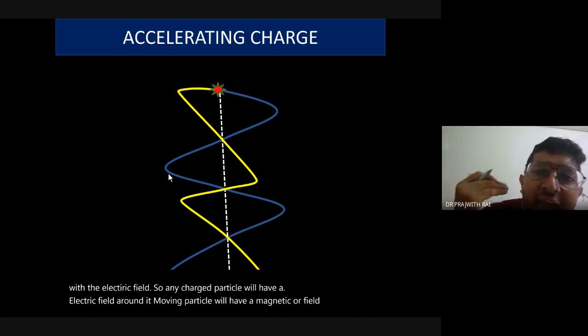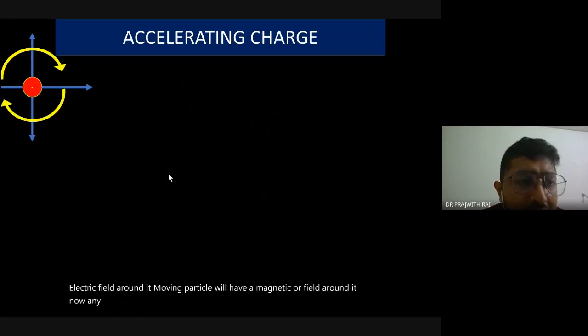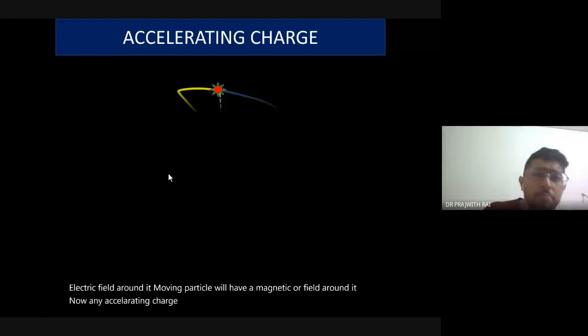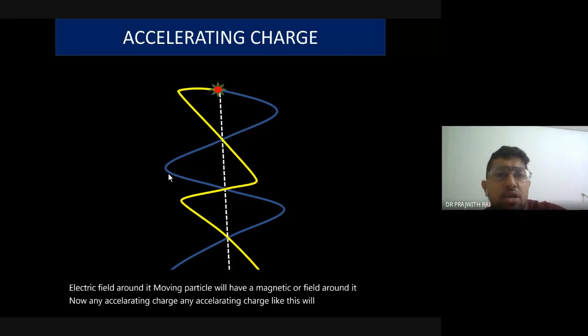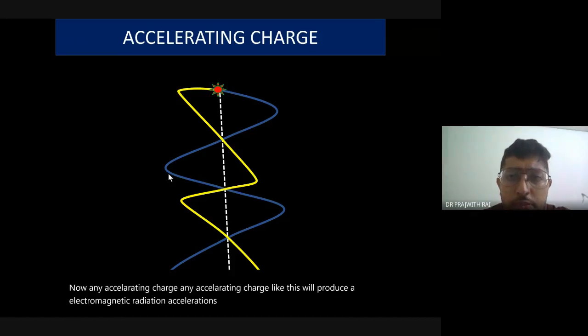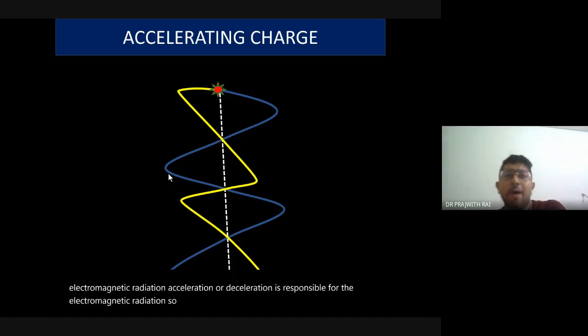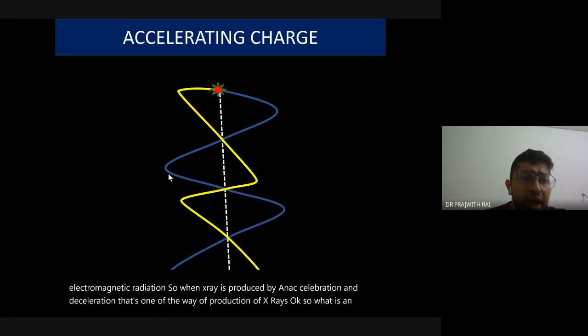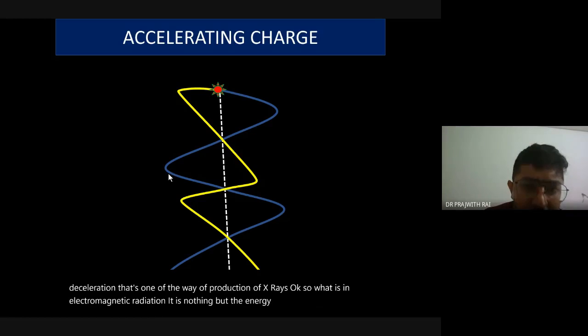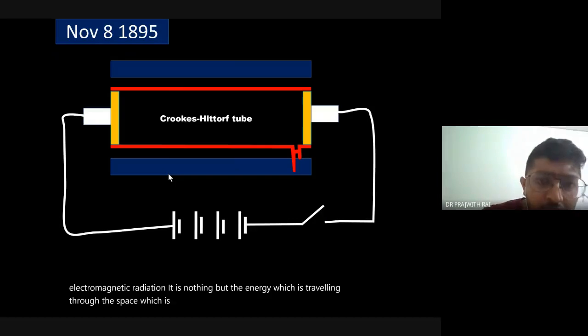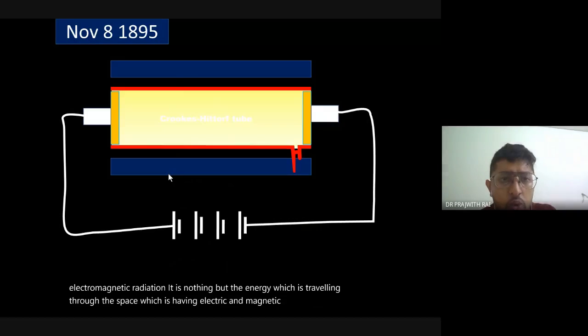Now, any accelerating charge will produce an electromagnetic radiation. Acceleration or deceleration is responsible for the electromagnetic radiation. So how is an X-ray produced? By acceleration and deceleration. That's one of the ways of production of X-rays. So what is an electromagnetic radiation? It is nothing but the energy which is traveling through space, which has electric and magnetic fields which are perpendicular to each other.